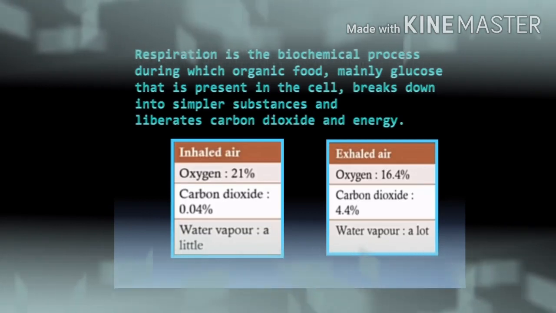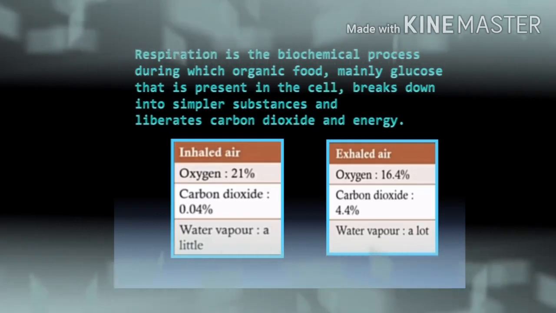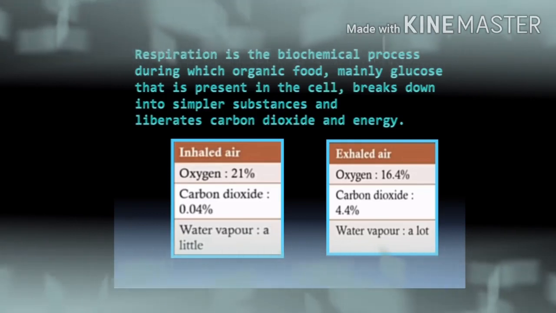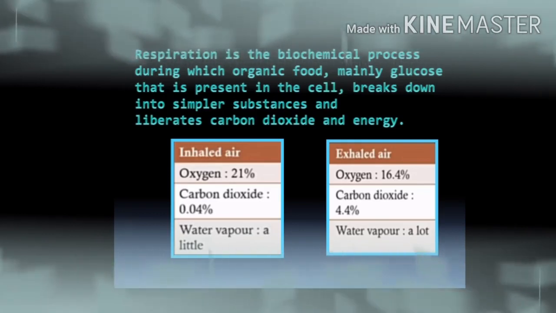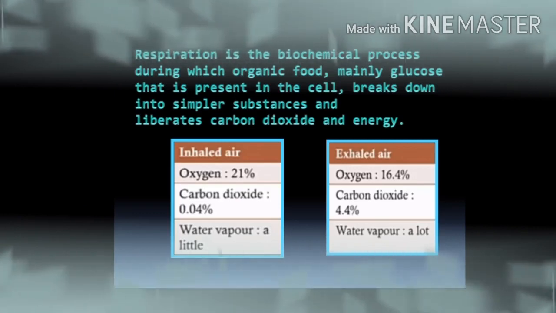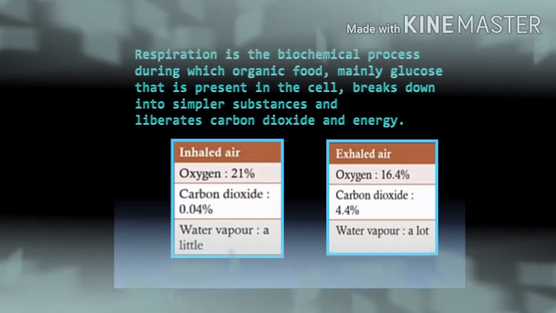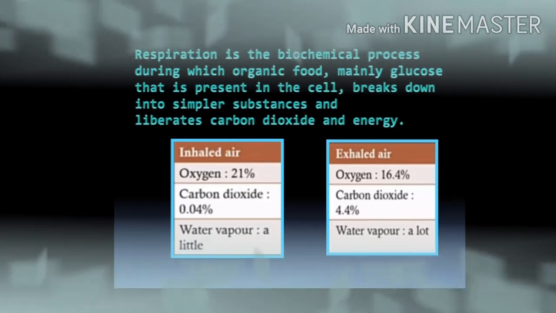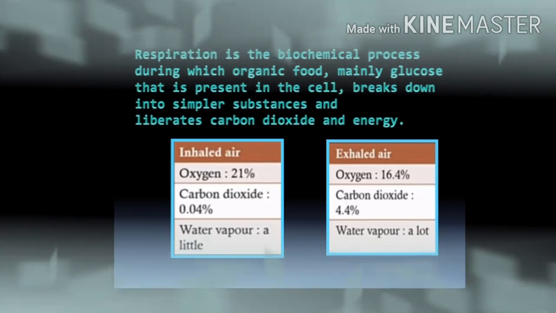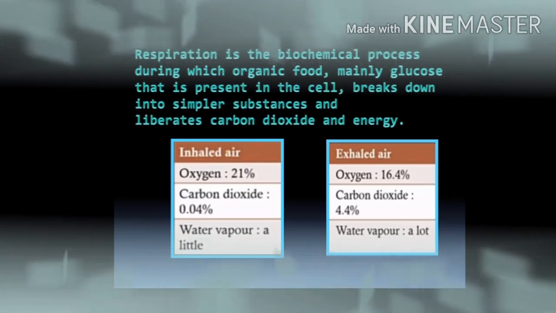Now let us talk about carbon dioxide. Children, when we inhale, carbon dioxide is 0.04% in the air, but our body releases carbon dioxide around 4.4%. Here, if we see, carbon dioxide increased from 0.04% to 4.4%, right? Now why has this happened?